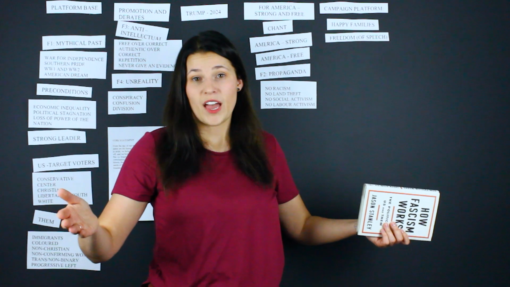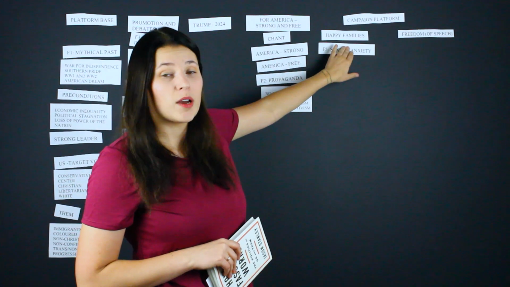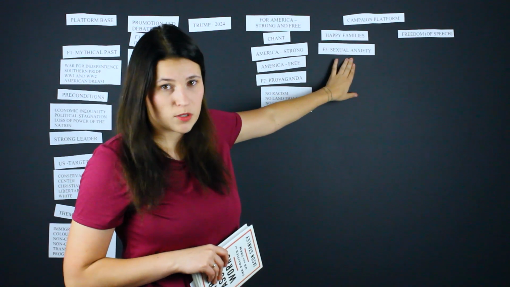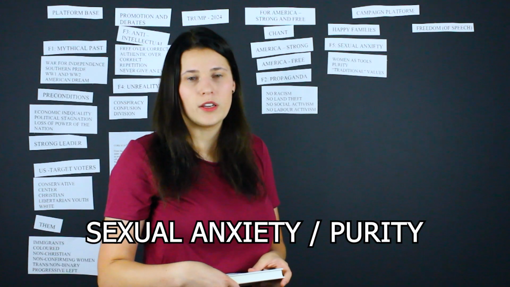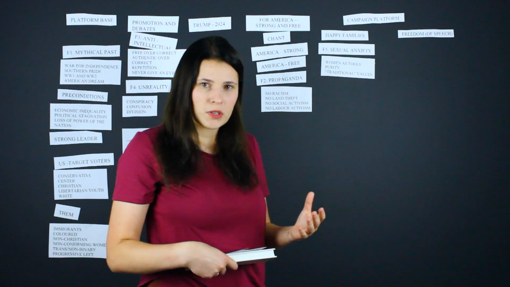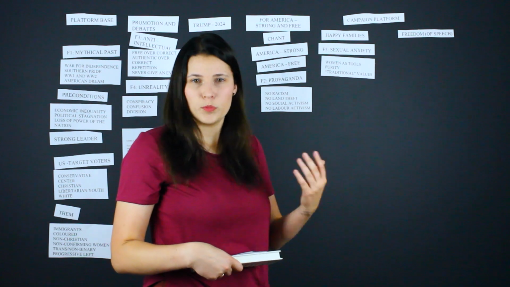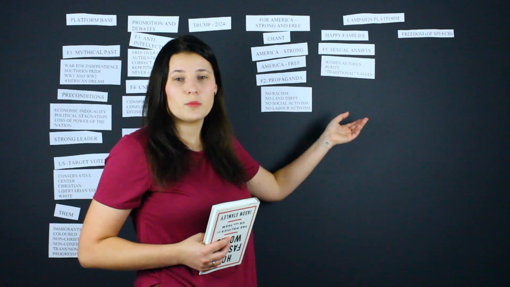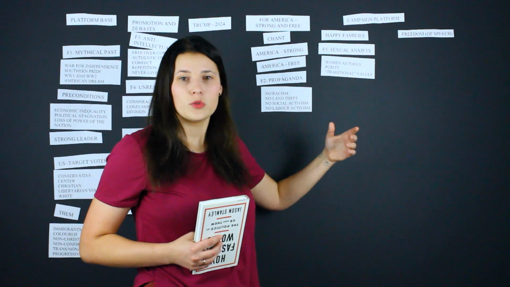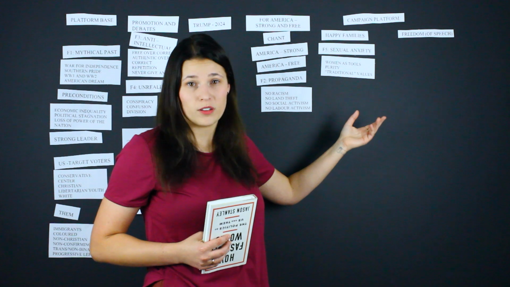So let us talk about the happy families. Straight off for happy families, we're jumping into fascism principle number 5. Sexual anxiety is important to promote the idea of purity. We're gonna talk about women, but women in fascism are viewed as tools of purity. Pure women are also promoting traditional values. We don't need to think about what is indeed traditional. We can choose tradition to be whatever fits our mythical past.